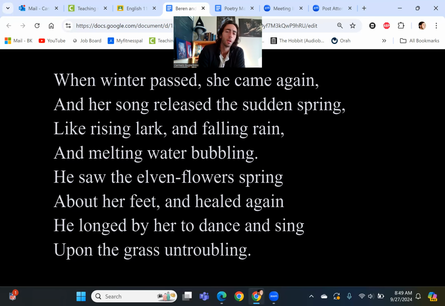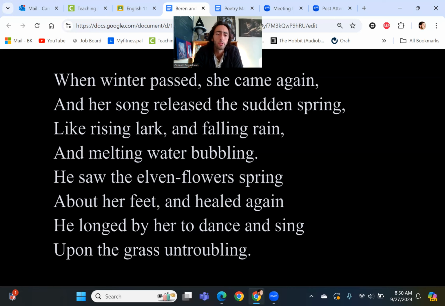When winter passed, she came again, and her song released the sudden spring, like rising lark and falling rain and melting water bubbling. He saw the elven flowers spring about her feet, and healed again he longed by her to dance and sing upon the grass and troubling.